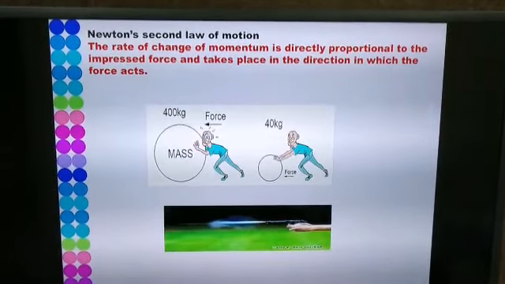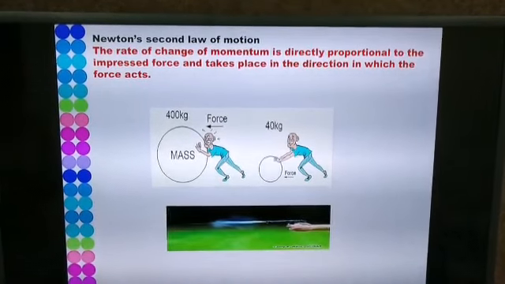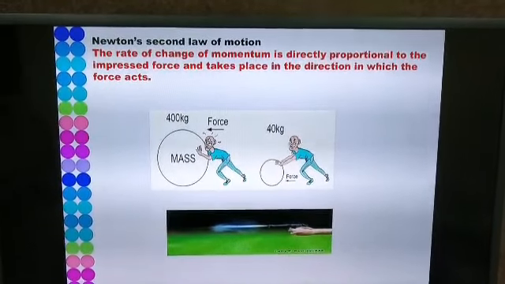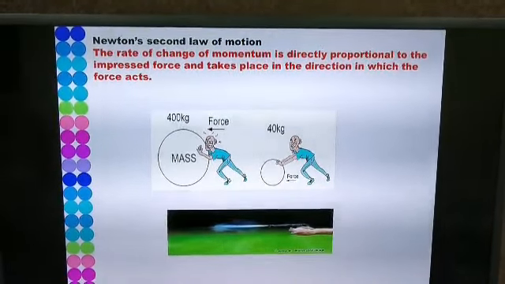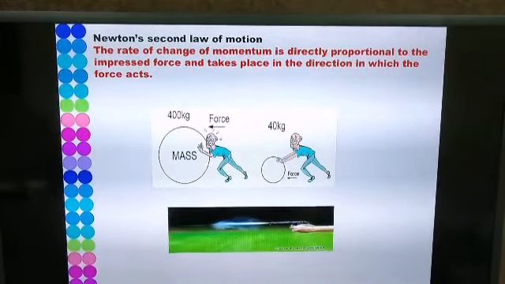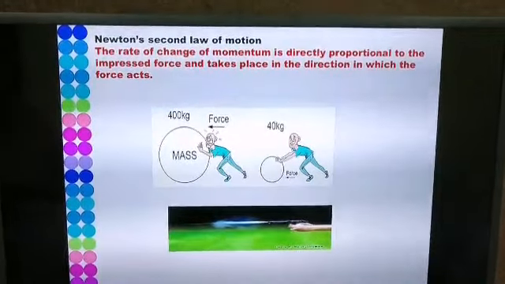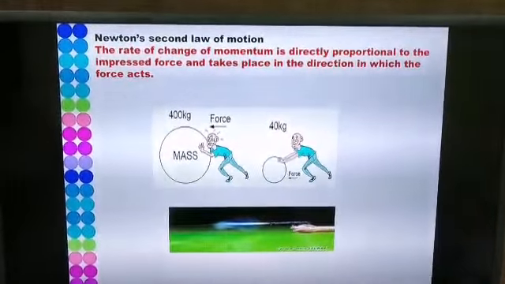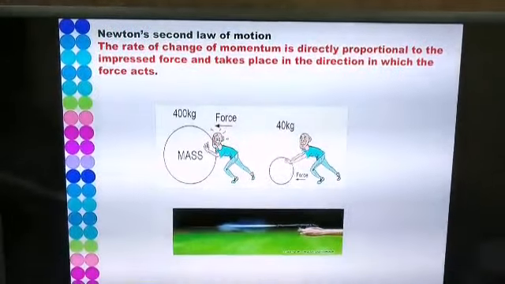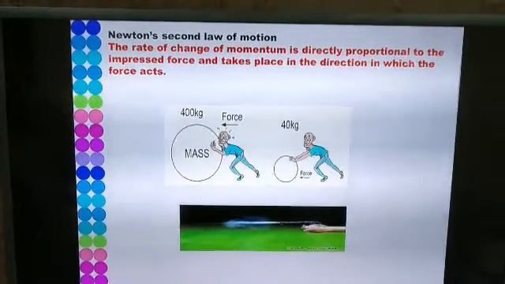Well children, last year we learned a new physical quantity called momentum, and momentum is represented by the letter P. So momentum is the product of mass and velocity of the body. Now in the given example, you can see that there are two masses of 400 kg and 40 kg. So in order to move a mass of 400 kg, more force is required.